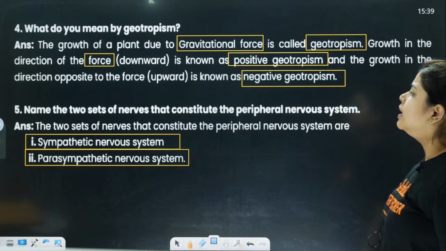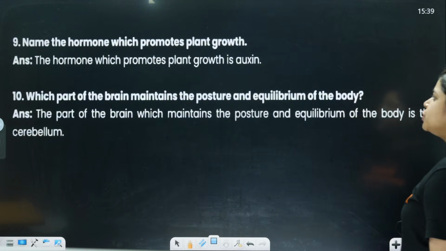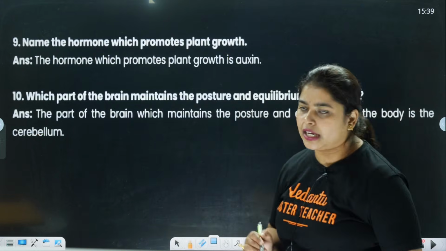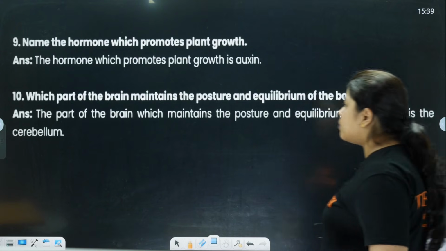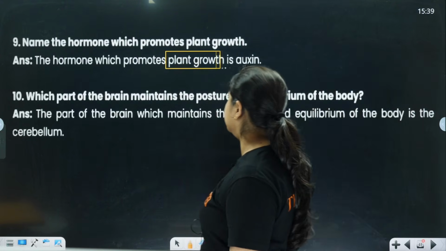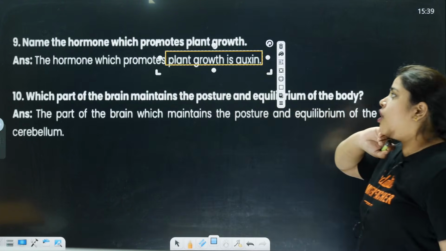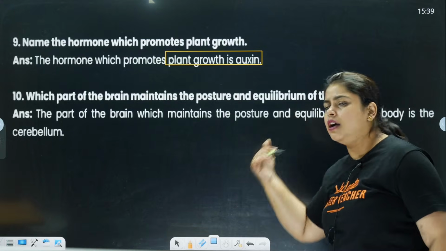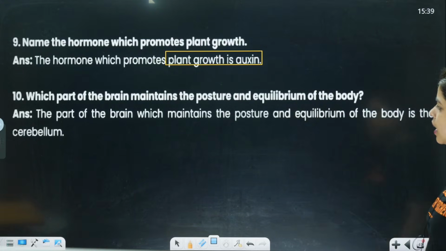Next, name the hormone which promotes plant growth. The hormone which is going to promote the growth of the plant is auxin.